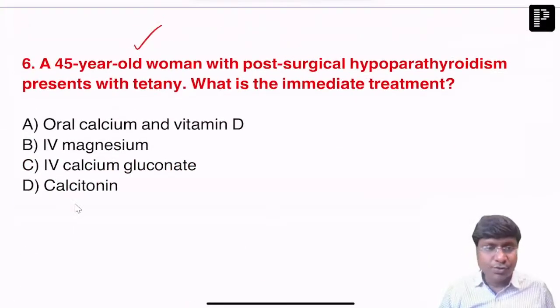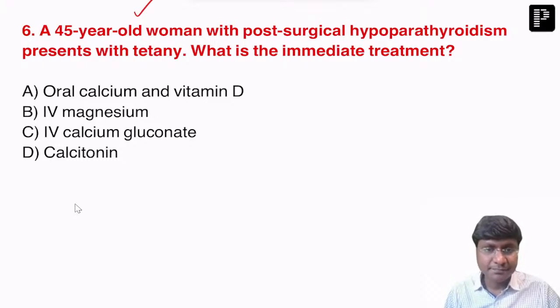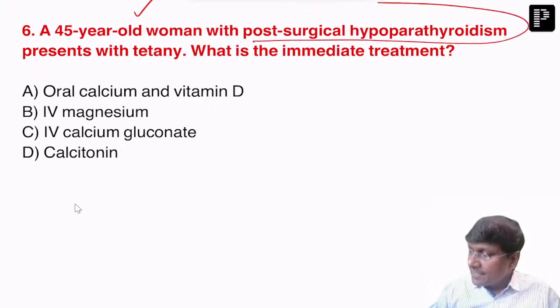A 45-year-old woman with post-surgical hypoparathyroidism presents with tetany. What is the immediate management? Oral calcium, IV magnesium, IV calcium gluconate, or calcitonin?